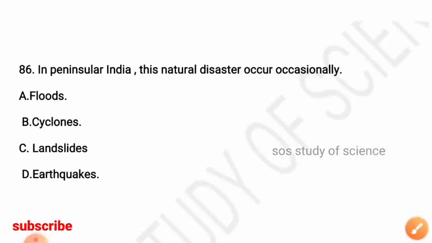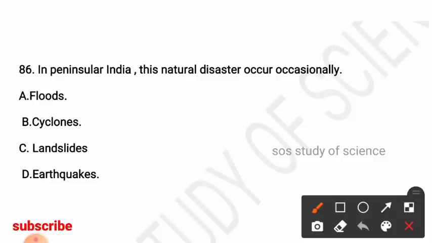Next question. In peninsular India, this natural disaster occurs occasionally. So options are floods, cyclones, landslides, earthquakes. So here the right answer is option A, floods. In peninsular India, floods will occur occasionally. Okay.